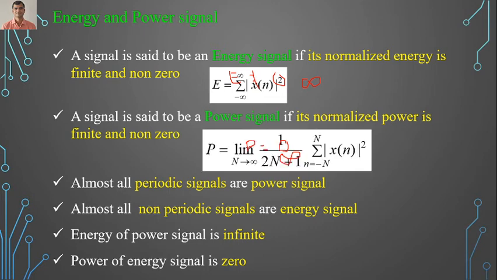Similarly for power we have a formula. For power, limit n tends to infinity of 1 by 2n plus 1, summation for n equals minus n to n of mod of x of n squared. Remember both formulas to find the energy and power.